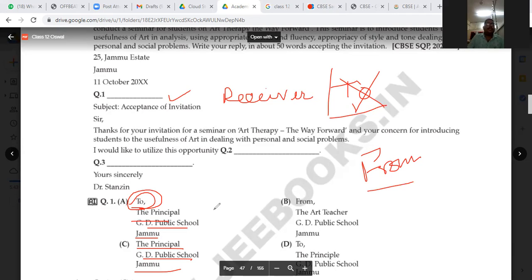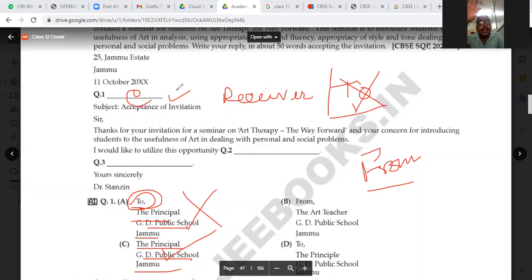So that means the first option will be invalid. Instead of that, we will be taking option C. Here the answer will be option C. Any question? Do you have any question? No, sir. Okay. So you have made mistakes because you should not write to.